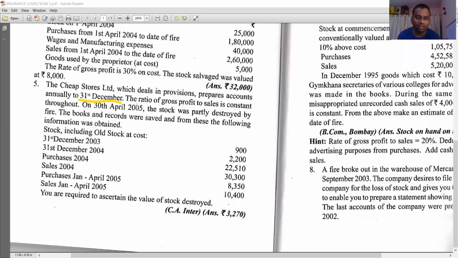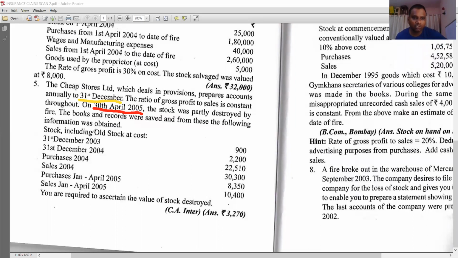Next, on 30th April 2005, the stock was partly destroyed by fire. That means partly destroyed, not completely. Okay. The books and records were saved, and from these the following information was obtained.